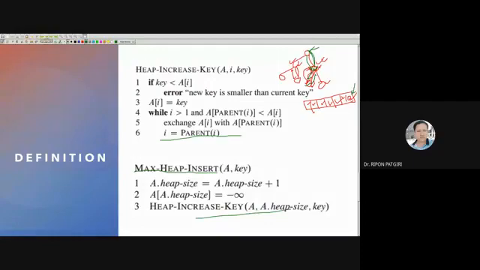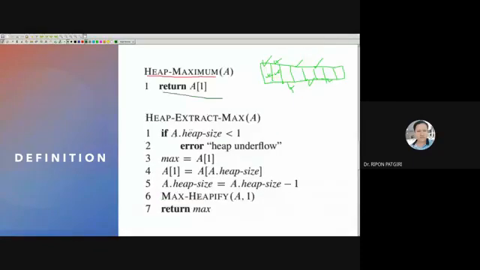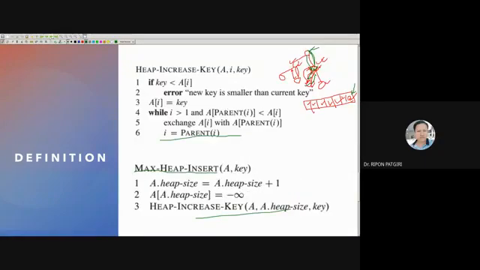And this one is big O of 1 because you are getting the item directly. And this one is also log n because max heap takes log n time complexity.